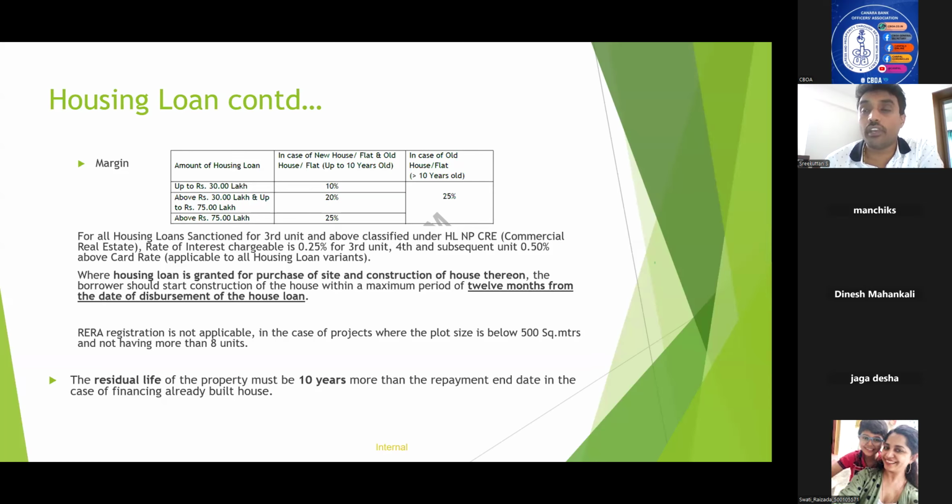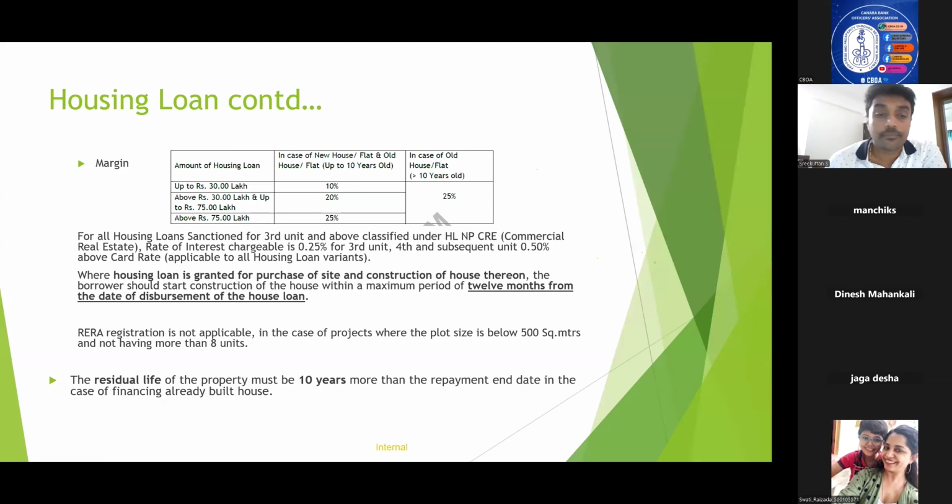That is, we have given the loan for site purchase and house construction, but the customer will not be constructing the house within a stipulated time. So they may be considering it as an investment, but we cannot leave it as such. The customer is required to start the construction within 12 months from date of first disbursement of the loan.